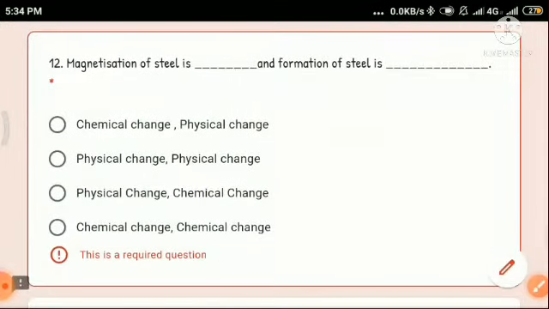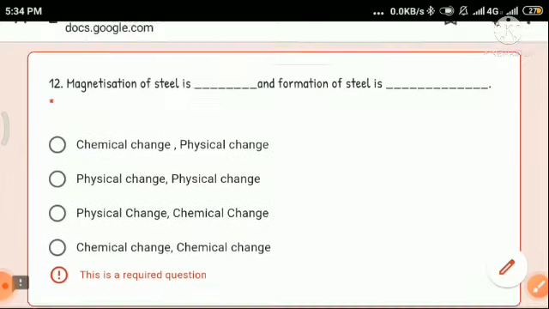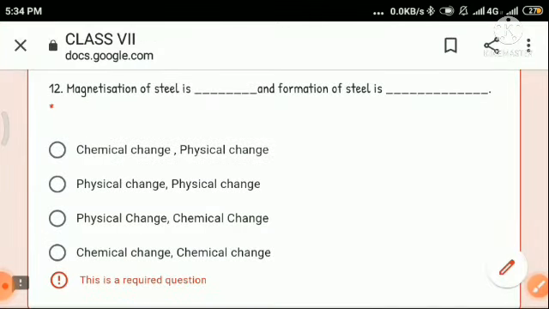Now number 12. Magnetization of steel is a physical process. During our discussion of physical change I also mentioned that magnetization of iron or magnetization of steel is a physical change, but formation of steel is a chemical change. Why is formation of steel a chemical change?